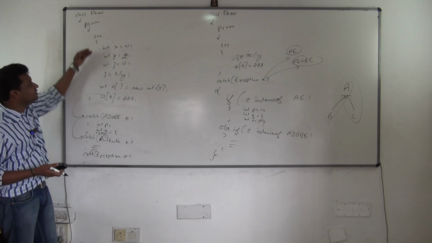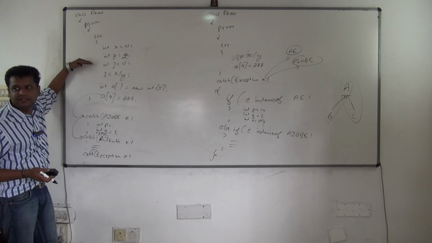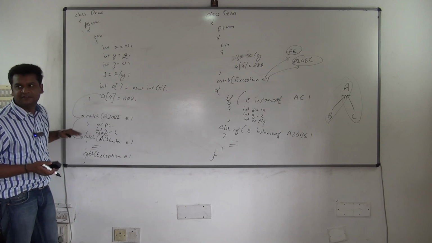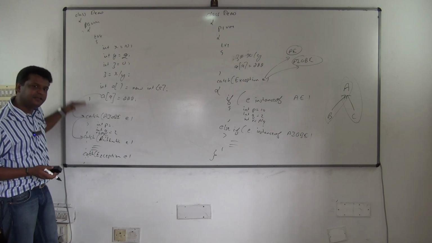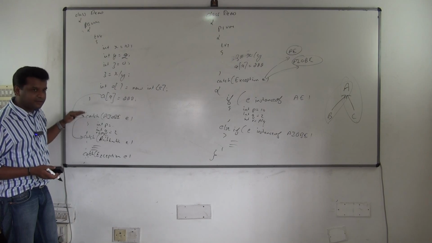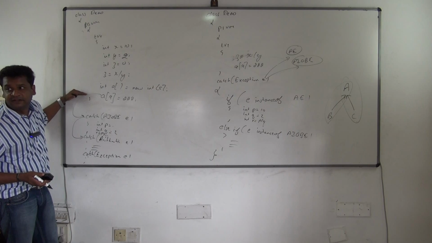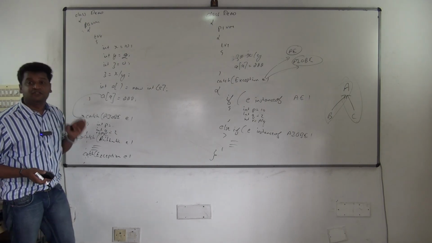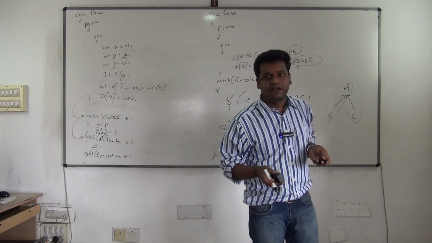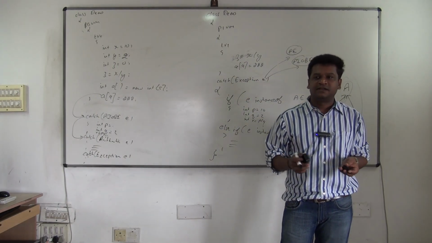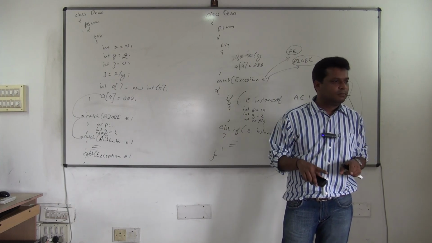And it doesn't mean that you have to write the exceptions in the same order in which they are occurring. Like if arithmetic is occurring first, don't think arithmetic only should be written first. If ArrayIndexOutOfBounds is written first, don't think ArrayIndexOutOfBounds only should be written first. You can write it in any order. So the order of catch blocks will not depend on the order of errors. The order of catch blocks will always depend on the superclass and subclass relation. Always subclasses should be on the top and superclass should be in the bottom.